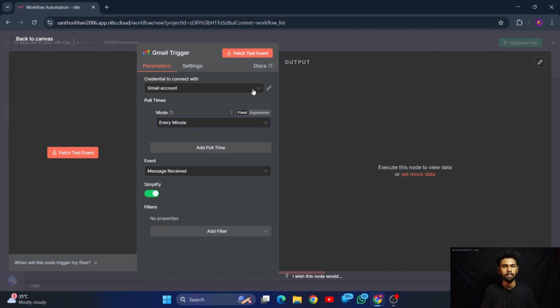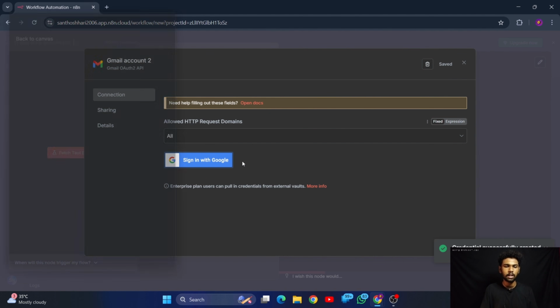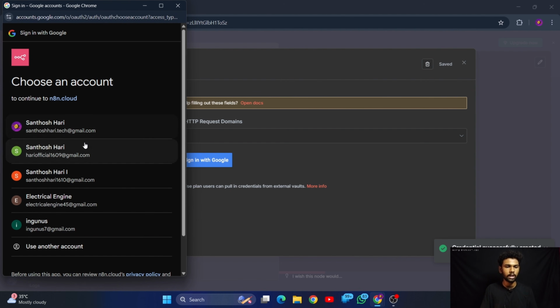If you are using this for the first time, you haven't bound your Gmail account here. In that case, you have to press this and create a new credential. You can directly sign in with Google and create your new credential. Here you have to select the account on which you're going to trigger the node.